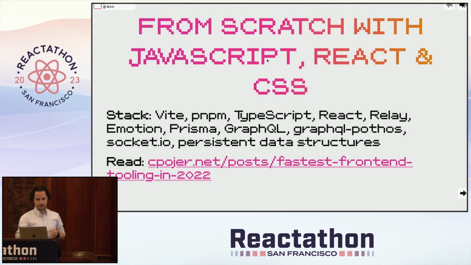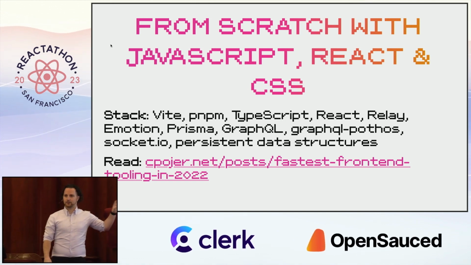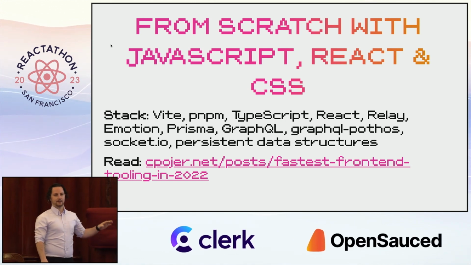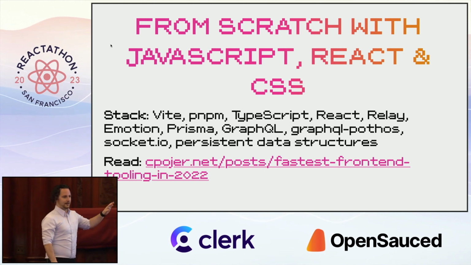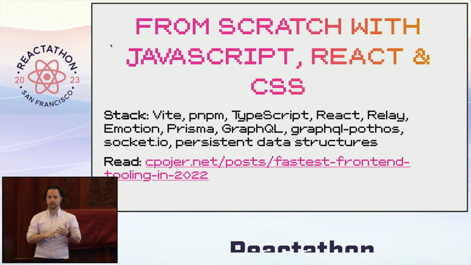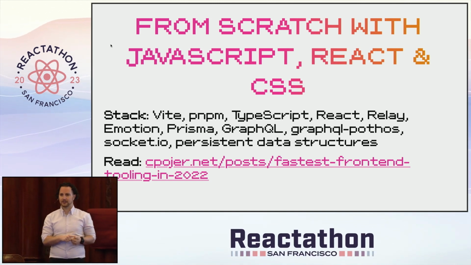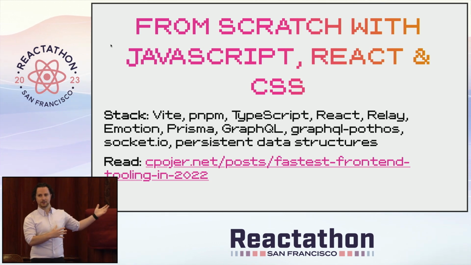Everything you've seen here was built from scratch with JavaScript, React, and CSS. And the stack is really amazing. It's using Vite, PNPM, TypeScript, React, Relay, Emotion, Prisma, GraphQL, GraphQL Pothos, Socket.io, and persistent data structures. So that's Athena Crisis.